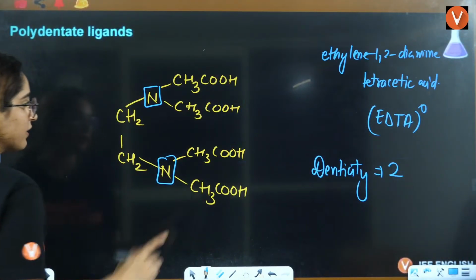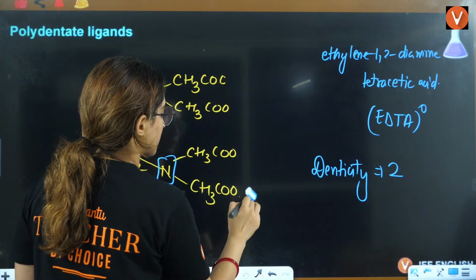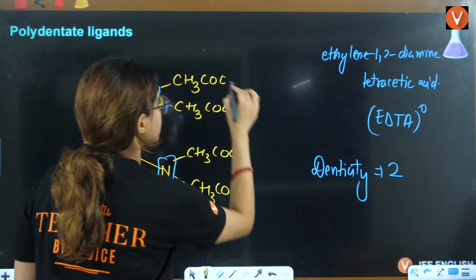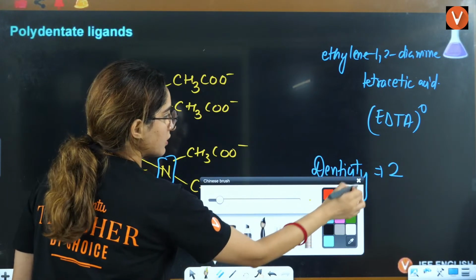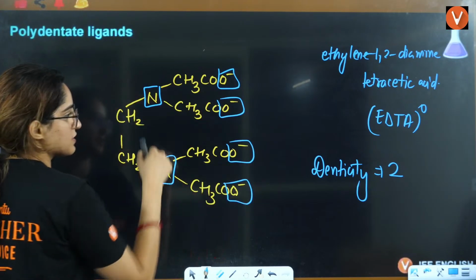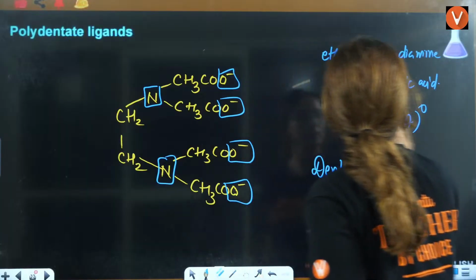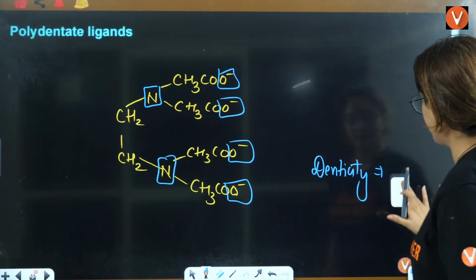Now the one that you usually study, O negative, negative, negative, 1, 2, 3, 4, 5, 6. This is actually hexadentate.